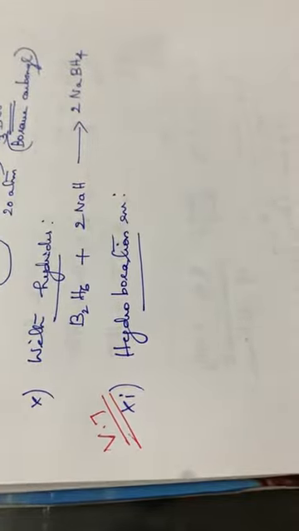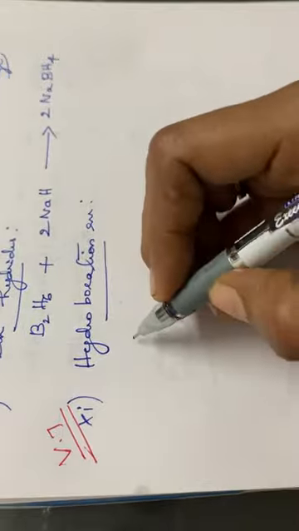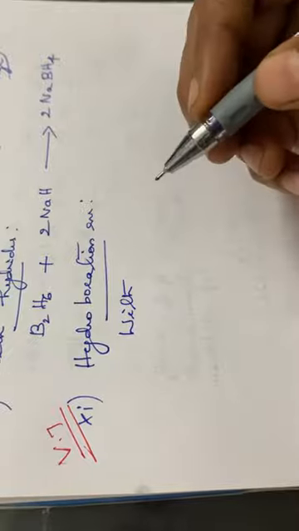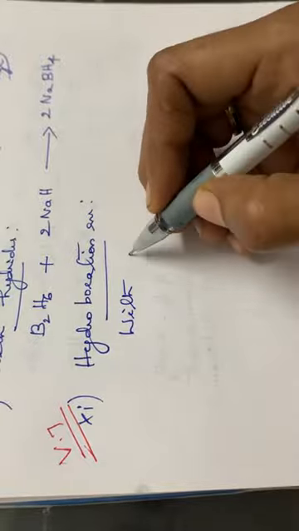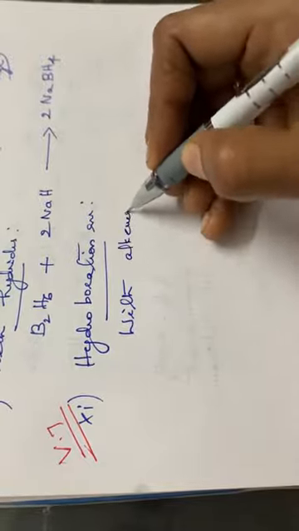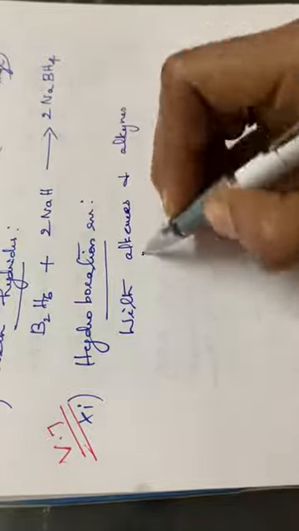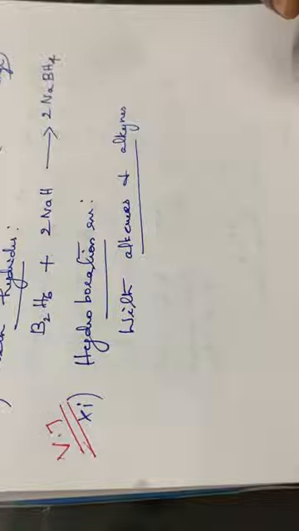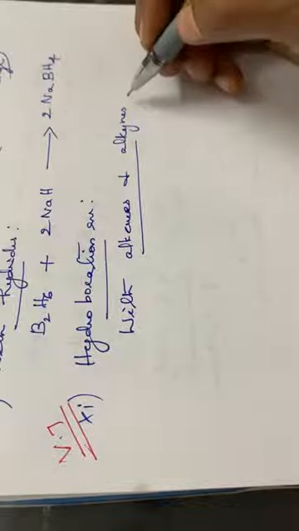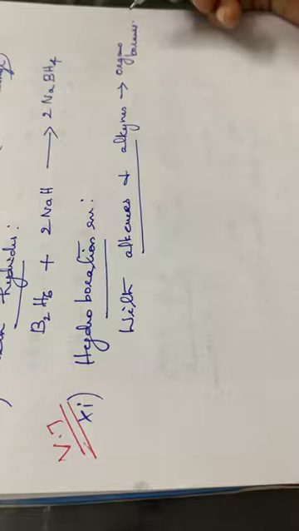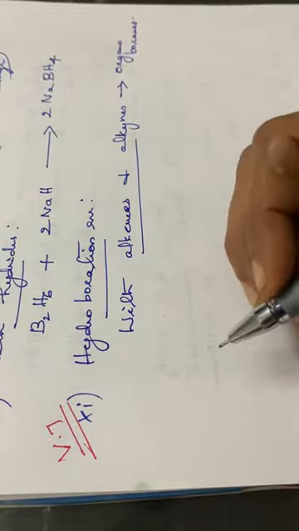Hydroboration means the reaction goes on in the presence of double bonded or triple bonded compounds, that means with alkenes or alkynes. At room temperature, the products formed are called organoboranes. Okay, so let us write the general reaction.